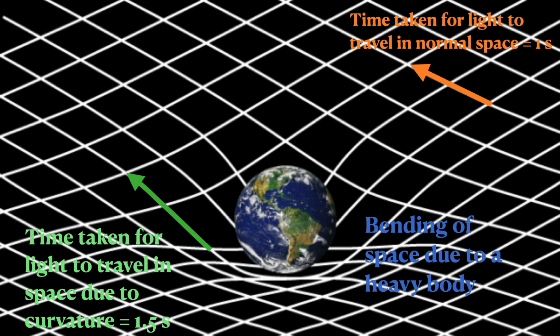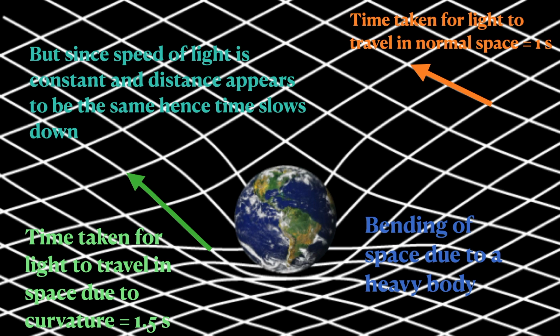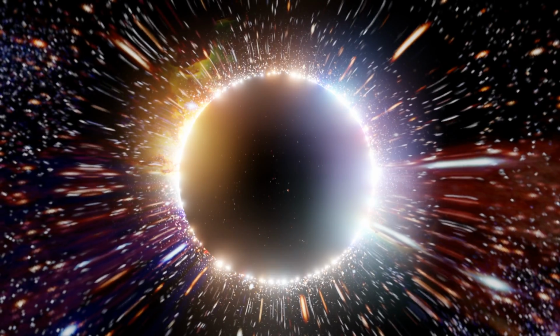However, the observer cannot see the bent space. For them, the distance between the 2 points appears to be the same. Then according to the law of motion, for them the velocity of light should appear to decrease. But then, Einstein has also mentioned that the speed of light is constant. So, the only way possible for this to happen is if time is moving slowly for the observer.